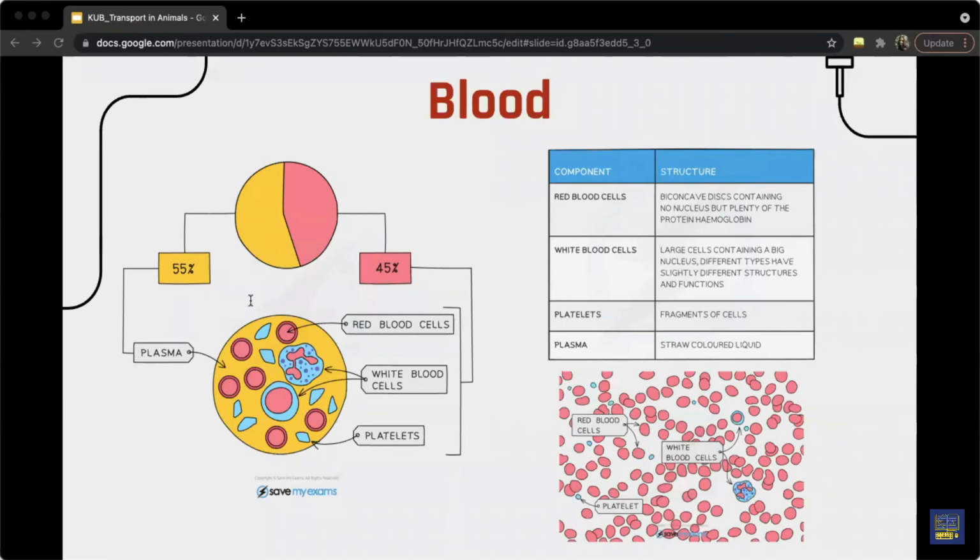Plasma is the liquid part of the blood. It is water with a large number of substances dissolved in it that are very crucial to the functioning of our body. So there are ions of sodium, potassium, calcium, chloride, and hydrogen carbonate present in it. Proteins like fibrinogen, albumin, and globulin are also there. So fibrinogen is needed for blood clotting, and the globulin proteins include antibodies. And it will also contain food substances like amino acids, glucose, and lipids. The excretory product, which is urea, is also dissolved in the plasma along with the carbon dioxide.